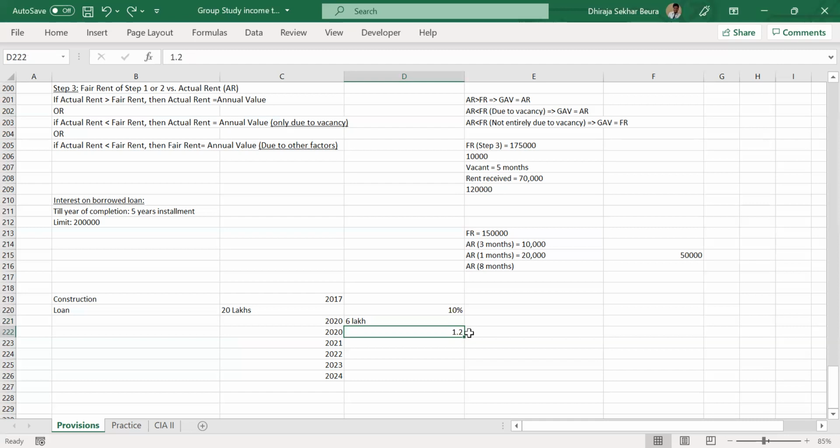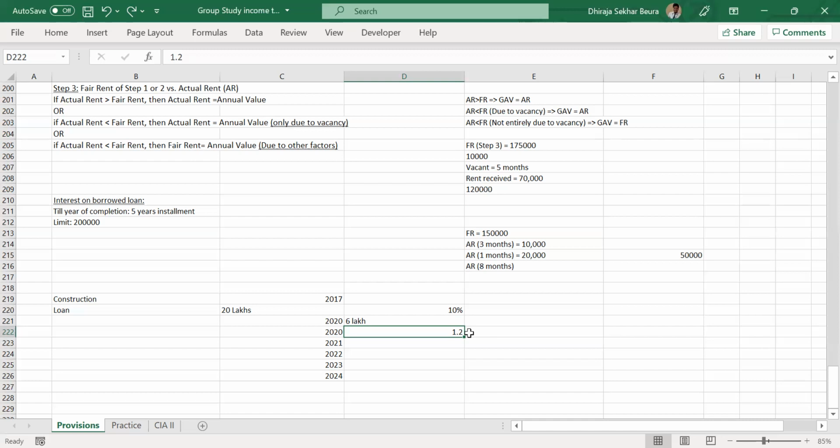So 17, 18, 19, 3 years, 6 lakhs. Yeah. For 2020, another 2 lakhs will come. Absolutely. So along with this, as you said correctly, if you have not paid off the loan yet, obviously you will be paying loan interest for this year also. So that will again be added in this one.